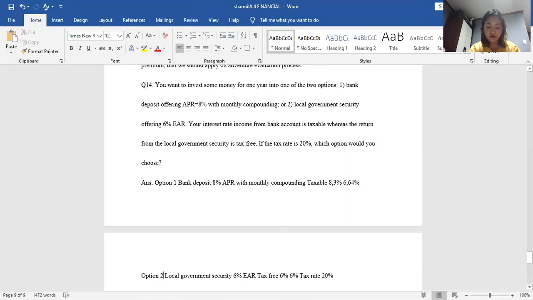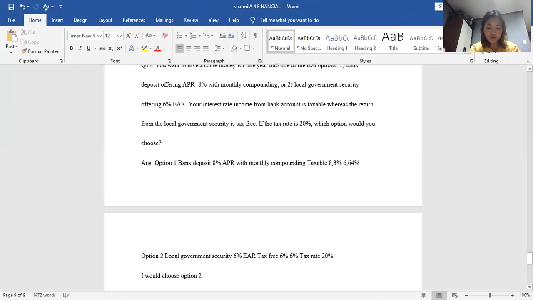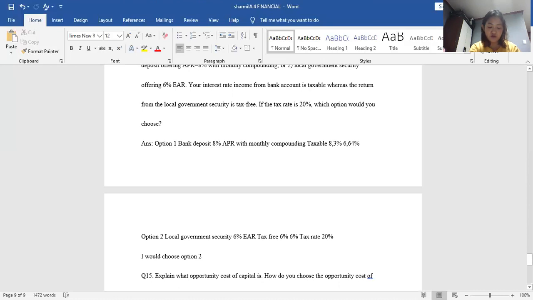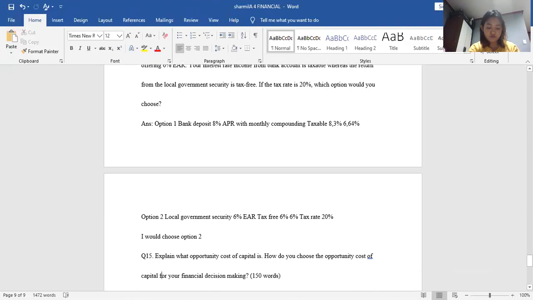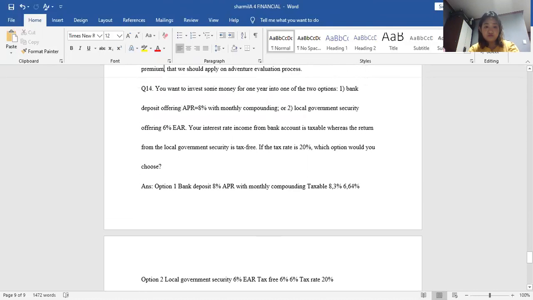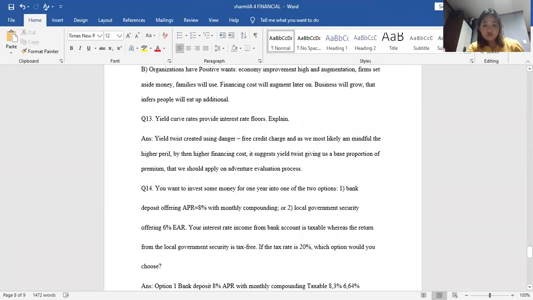Since long-term borrowing carries a higher interest rate, the yield curve is usually positively sloped, and yield curves can be normal upward sloping, inverted downward sloping, or flat. It also provides useful information on interest rate floors on borrowing and on market expectations of macroeconomic changes. So it gives us a base proportion of premium that we should apply in the investment evaluation process.